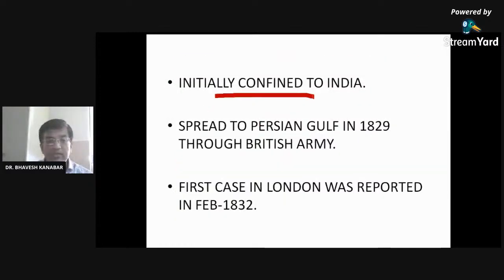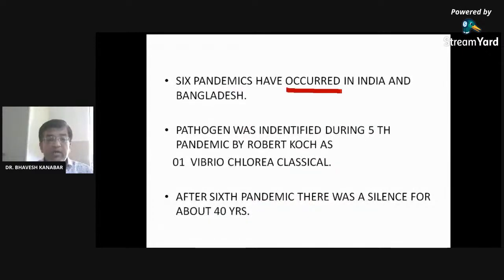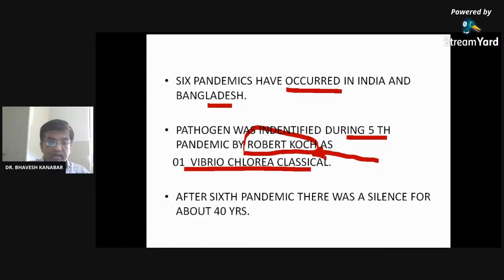So initially, it was confined to India and spread to the Persian Gulf in 1829 through the British Army. The first case in London was reported in February 1832. Six pandemics had occurred in India and Bangladesh. The pathogen was identified during the 5th pandemic by Robert Koch. So only in the 5th pandemic, Vibrio cholerae was identified by Robert Koch. You may have heard this name, Robert Koch, the scientist who identified this bacterium, Vibrio cholerae.